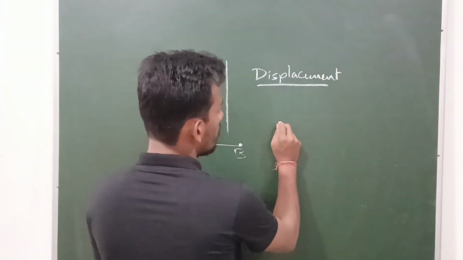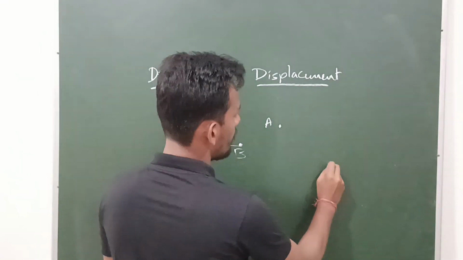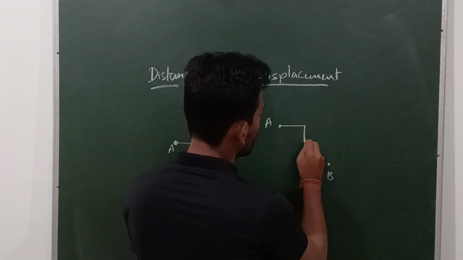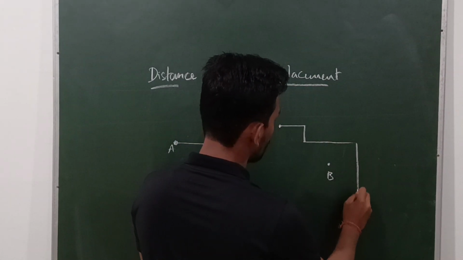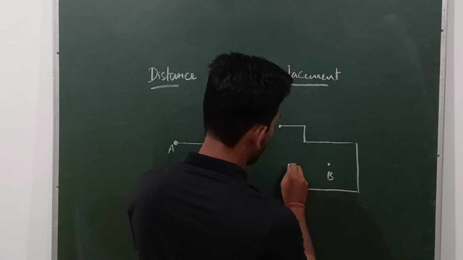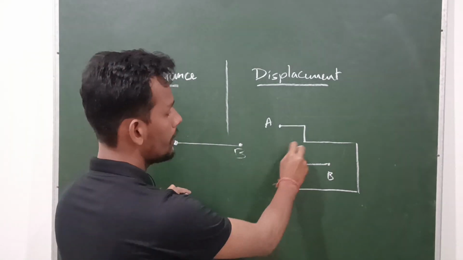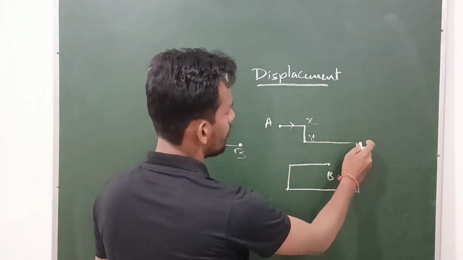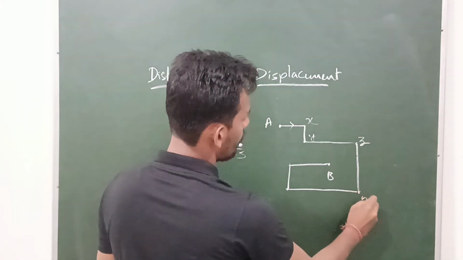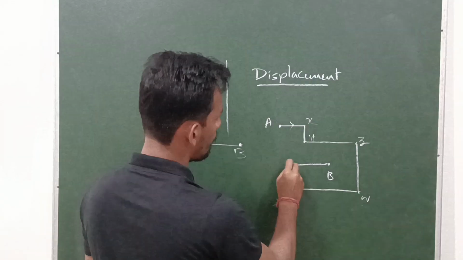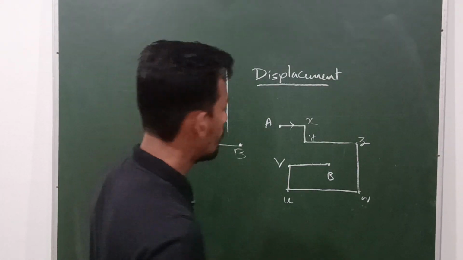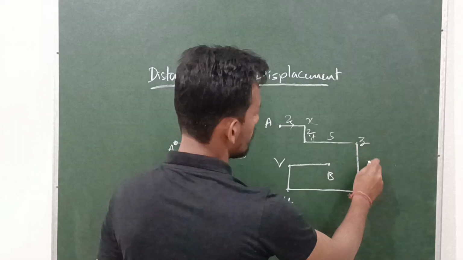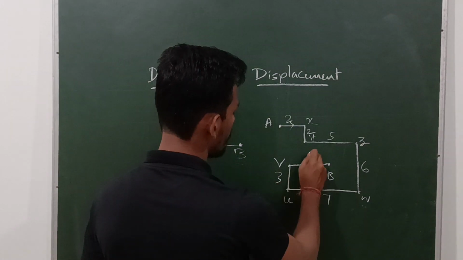That is called distance. But displacement is not like that. Suppose this is a point A, this is a point B. You have to reach from A to B. So there are different paths. First, say by this path you have to move from A to X, then X to Y, then Y to Z, then Z to W, then W to U, then U to V, then V to B. Suppose you have traveled 2 kilometer, 2 kilometer, 5 kilometer, 6 kilometer, 7 kilometer, 3 kilometer, 4 kilometer.